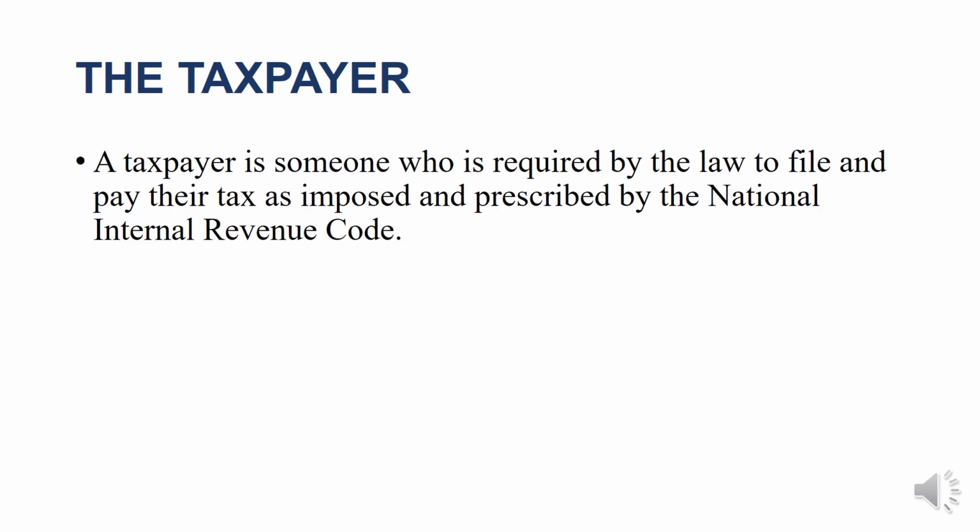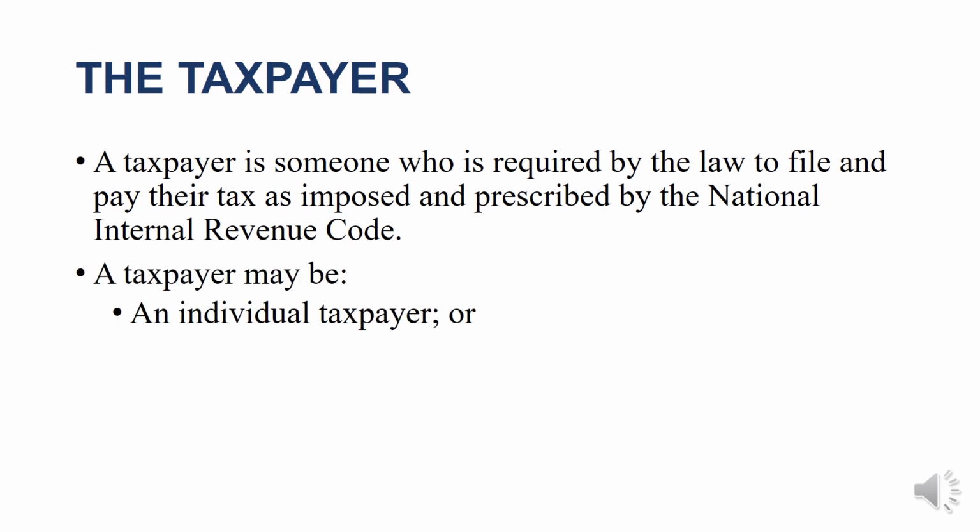So before we begin our computation on what is excluded and what is included in the gross income, let us first understand who is a taxpayer. A taxpayer is someone who is required by the law to file and pay their tax as imposed and prescribed by the National Internal Revenue Code. A taxpayer may be classified as an individual taxpayer or a corporate taxpayer. When you say individual taxpayer, this is a natural person, of course, with life, living, okay? And when you say corporate taxpayer, this is an artificial being, or it could be a corporation or a partnership.